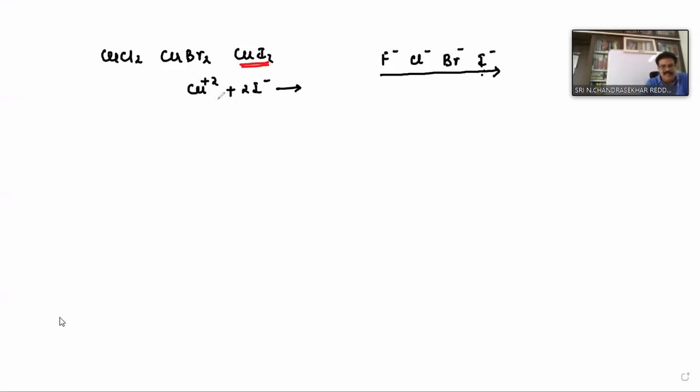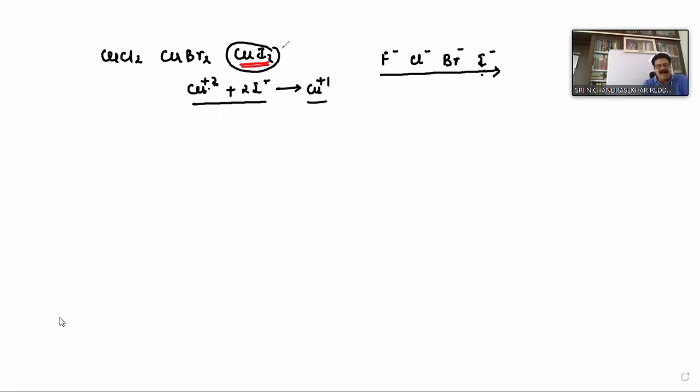Here, whenever Cu2+ is combined with I-, this I- is reducing the Cu2+ ion. Therefore, it is going to convert into Cu+. Therefore, CuI2 does not exist. Why? Because I- ions are reducing copper, the cupric ion, into cuprous ion. Therefore, CuI2 compound does not exist.